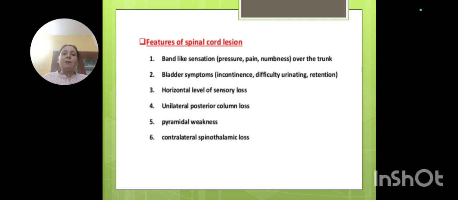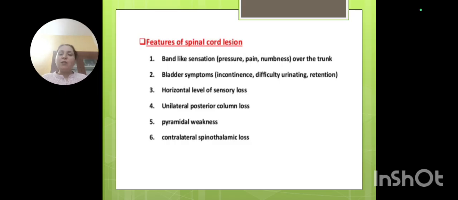I am not able to feel anything around, a band-like, horizontal level sensory loss. He can say a pyramidal kind of weakness will be there, with one side, basically the lower limb, more involved as compared to the upper limb in transverse myelitis. And there will be contralateral spinothalamic tract loss, pain and temperature sensation on the opposite side lost.